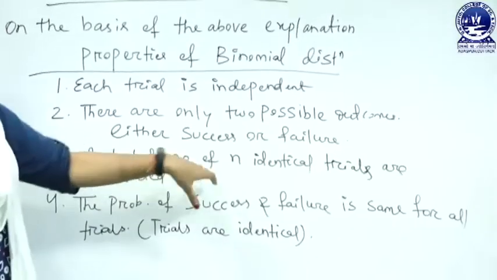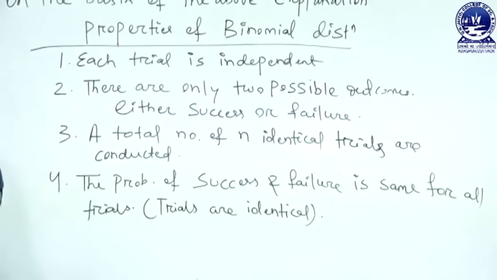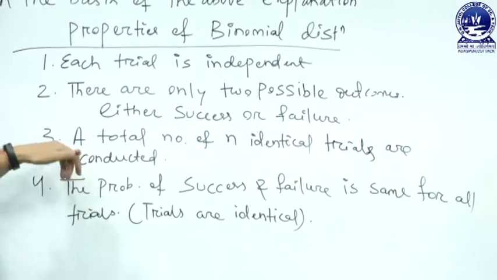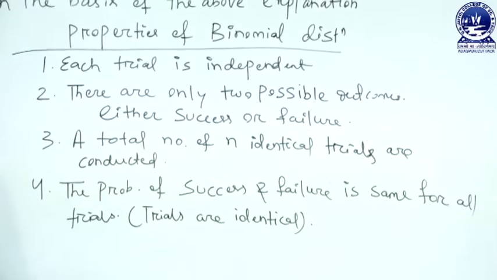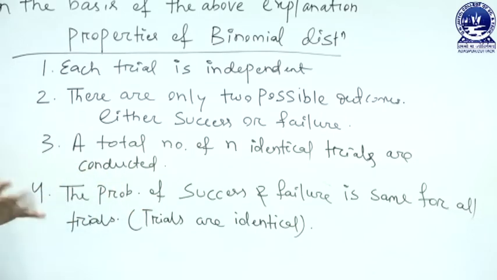A total of n identical trials are conducted. In the case of Bernoulli distributions, there are only two outcomes when we toss the coin once, but in the case of binomial distributions we toss the coin n number of times, which means n identical Bernoulli trials are conducted.